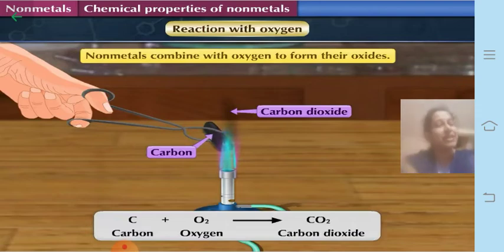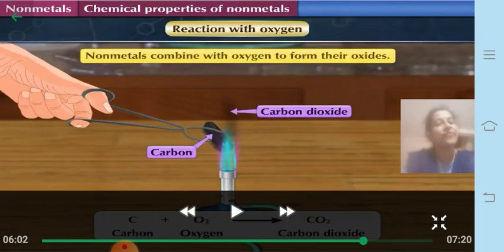But in the case of metals, you have learned that the metallic oxides are basic in nature. Then what about non-metallic oxides? Yes, you are right. If they are basic in nature, this will be acidic in nature, correct? And how can you come to know? Let's suppose carbon dioxide is dissolved in water, like in a soda bottle. In the soda bottle, carbon dioxide is dissolved under pressure, and it gives a typical sour taste. This sour taste is because of the formation of carbonic acid, because carbon dioxide combines with water to form carbonic acid. So you can see that oxides of non-metals are acidic in nature.